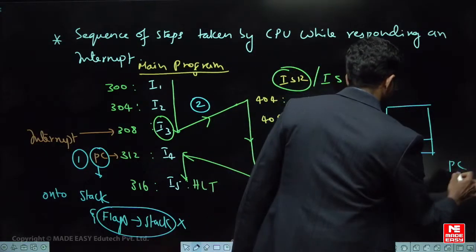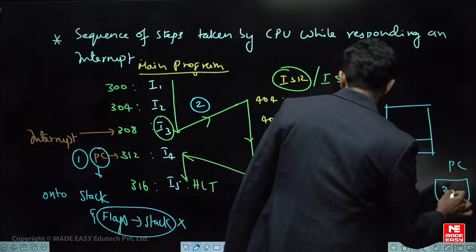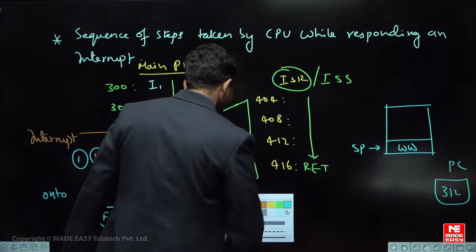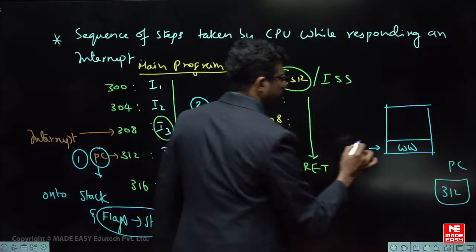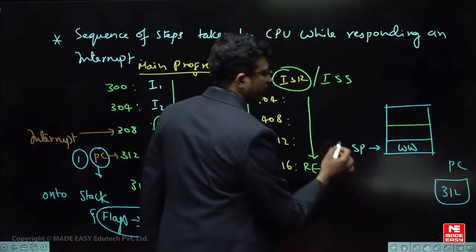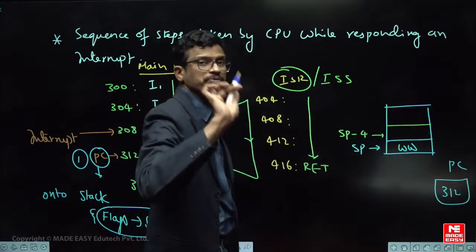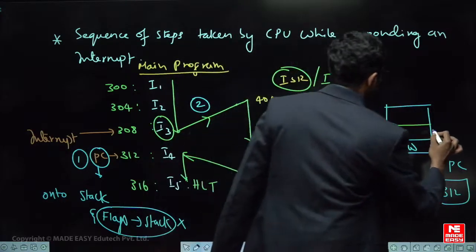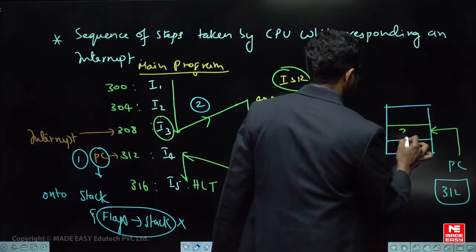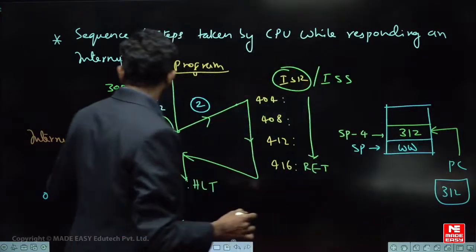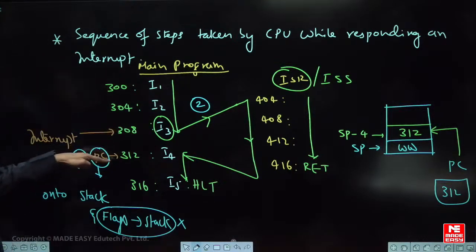So the first step is the program counter value, which was 312, this value will be pushed on to the stack. This is actually byte addressable, so whatever step size is in SP, it will be stored at SP minus 4. Let SP have any address. So this program counter value is pushed on to the stack. So 312, this 8, no, so the next address is pushed on to the stack memory.